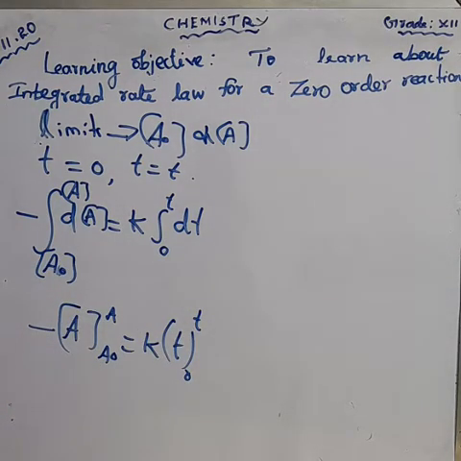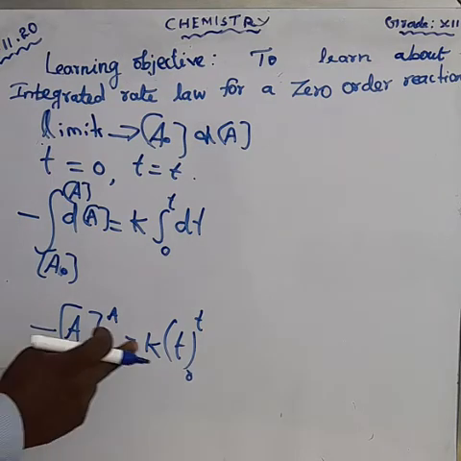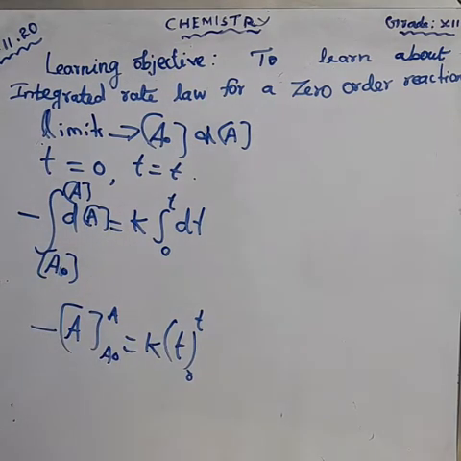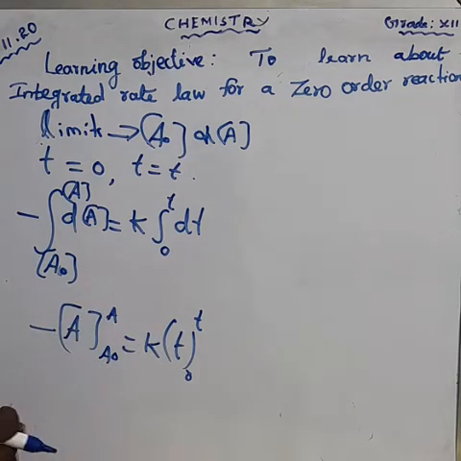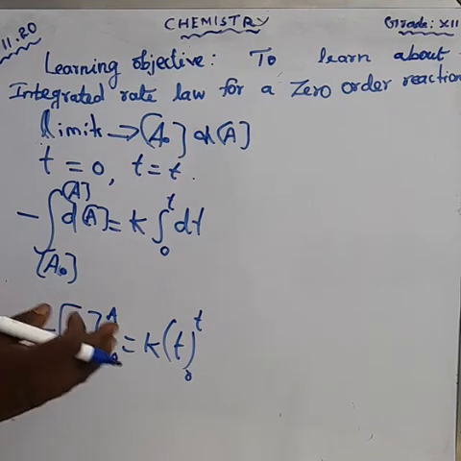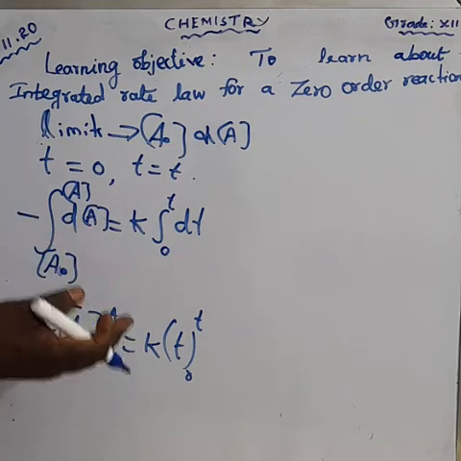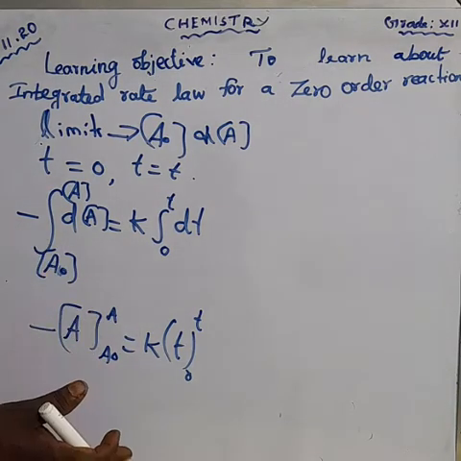When we integrate dt, we get t, and when we integrate dA, we get A. We are substituting the limits, upper limit minus the lower limit.